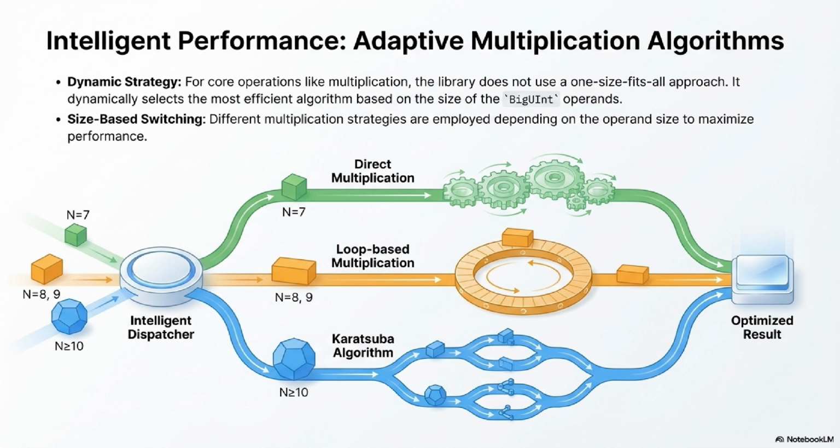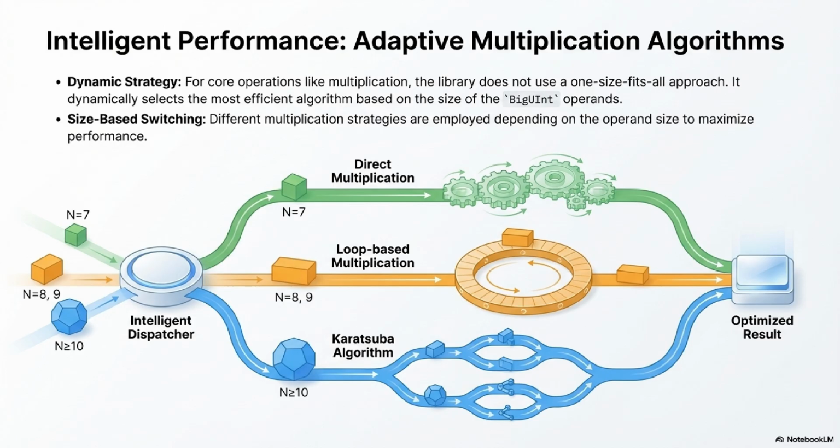Right. For 2 numbers of length n, the simple, schoolbook method you learned has a time complexity that's proportional to n squared. When n gets big, like 256 bits, that n squared complexity is just devastating. So what does TLFloat do? It adapts. It dynamically changes its strategy based on the size of the numbers it's multiplying to use the fastest possible algorithm for that specific size.